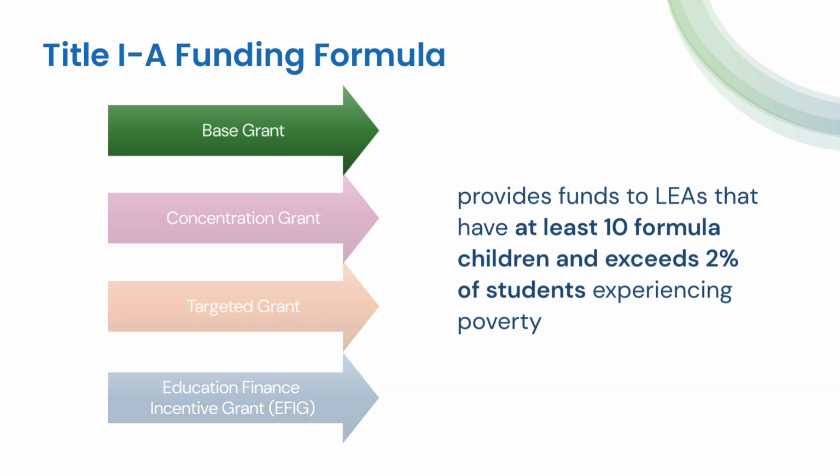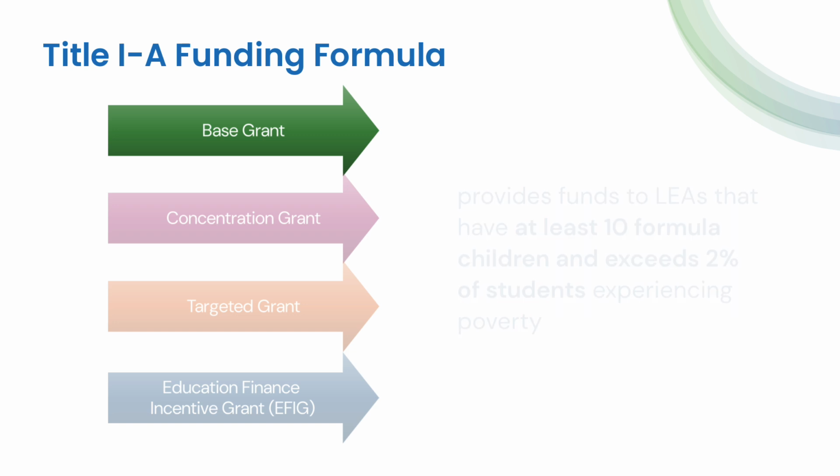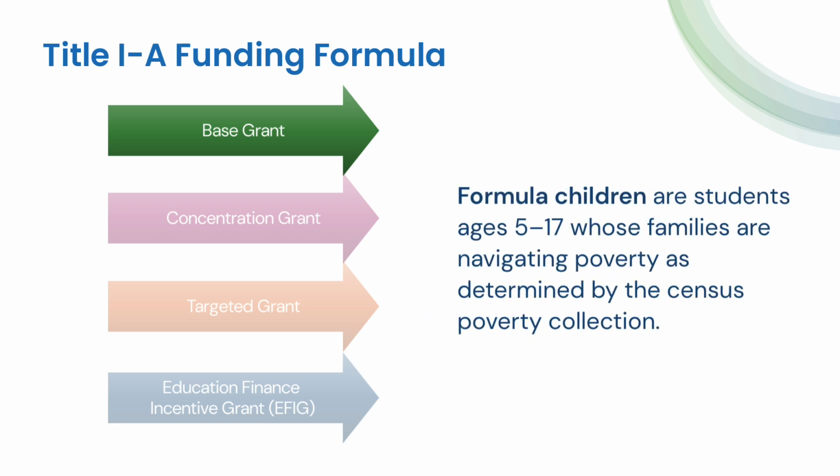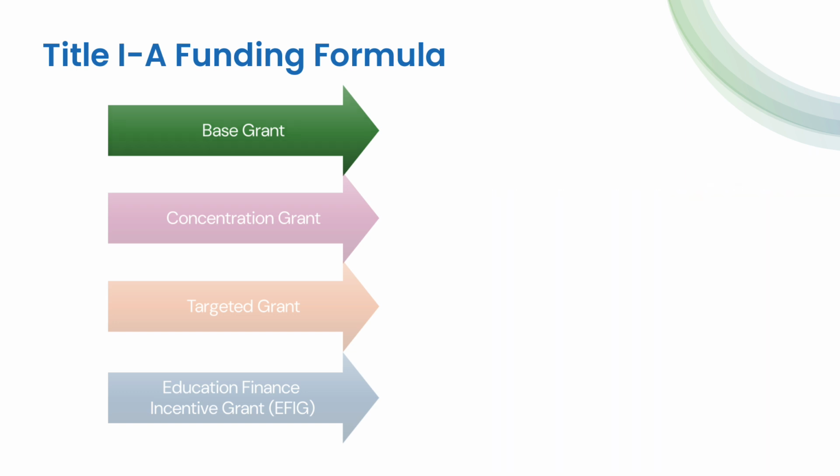Base grants provide funds to LEAs that have at least 10 formula children and where more than 2% of students in the district are experiencing poverty. Formula children are students ages 5 through 17 whose families are navigating poverty as determined by the Census Poverty Collection.